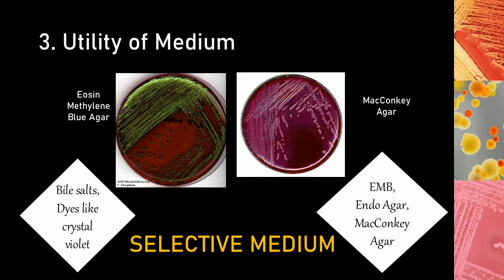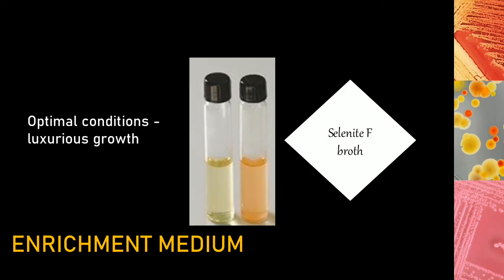The next type of medium based on the utility is enrichment media. Enrichment media are those that permit the growth of a specific group of bacteria just because those bacteria or those organisms can utilize the component better.